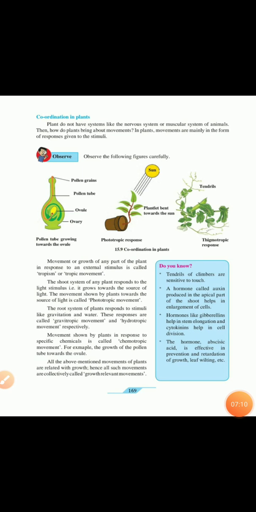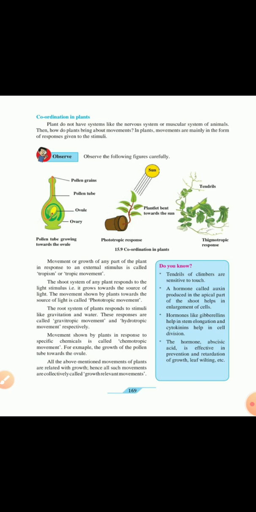Yes. So I hope you have understood from the video coordination in plants. Now let's see on page 169 coordination in plants. Plants do not have systems like the nervous system or muscular system of the animals. Then how do plants bring about movements? In plants, movements are mainly in the form of responses to the given stimuli.